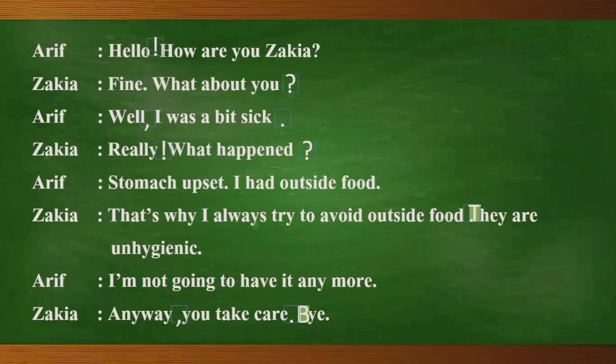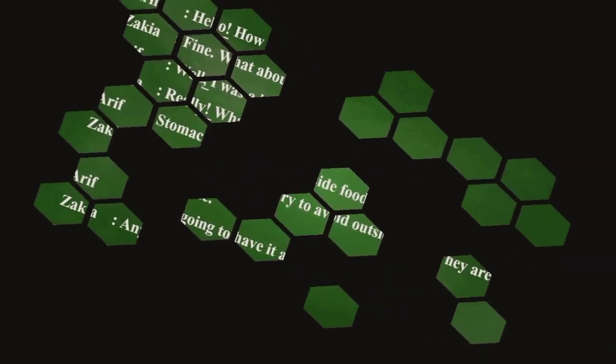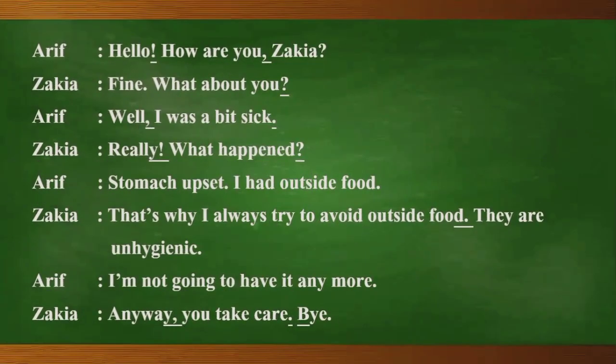Now let us show this by underlining all the punctuation marks. And this is how we are going to show our answer in our exam copy. We will write the whole passage again and use punctuation marks wherever required and underline them so that it can be easy for the examiner to check your answer. So, my dear students, I believe you will carefully remember the rules and how to answer them in your exam copy. And I believe that you will be able to score good marks.